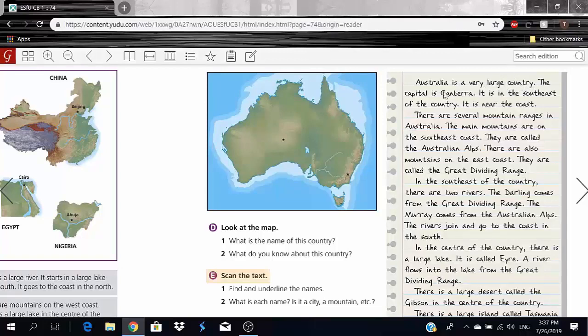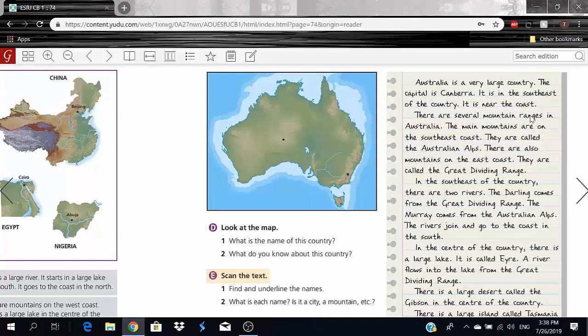The capital is Canberra. If someone just starts reading and his eyes stumble upon Canberra, I'm going to be honest, I didn't know that the capital of Australia was Canberra. But he said the capital, so now I know. It is in the southeast of the country. So we will underline Canberra as well, and it is a city. The capital city. It is near the coast.